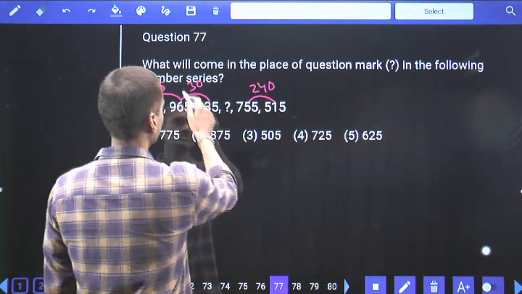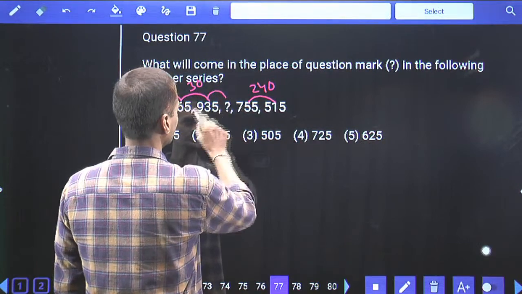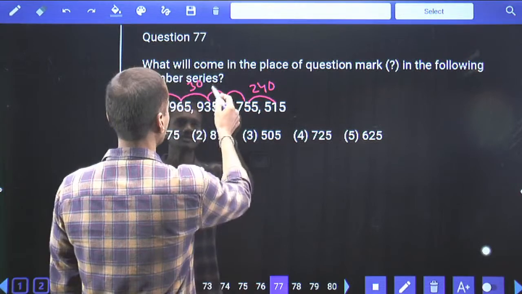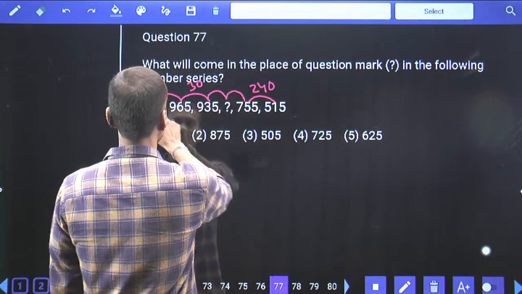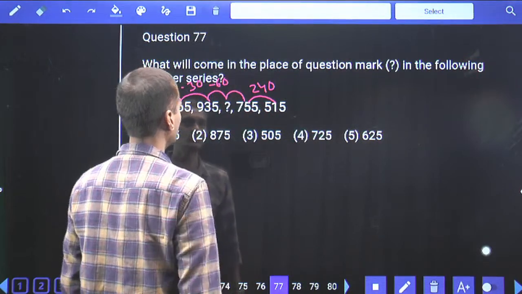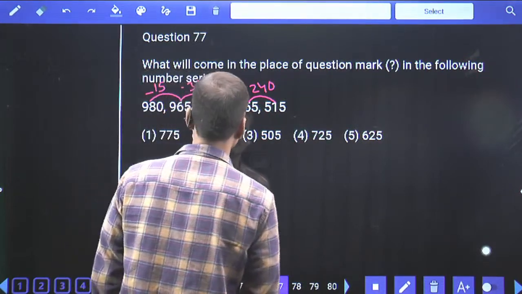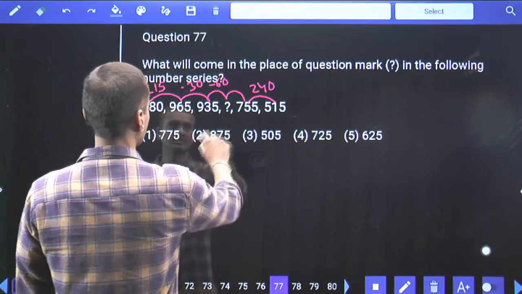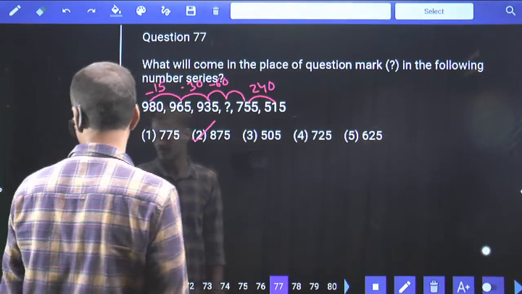Now 15 into 2, 30. 30 into 2, 60. 60 into 2, 120. 120 into 2, 240. Hence the next one is 30, and now this is minus, minus 60. 935 minus 60 is how much? 935 minus 60, that will be 875. Choice 2 is the answer.